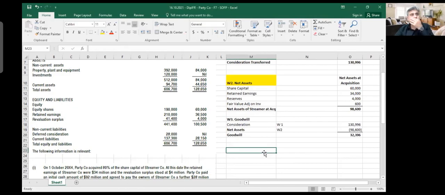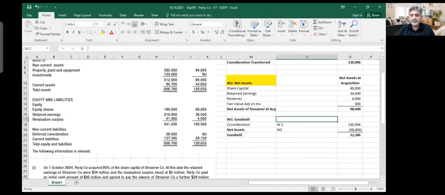Actually, we said that in previous questions, we were taking the post-acquisition profit, and some part we were giving to NCI, and some part we were giving to the parent. But it is not actually about post-acquisition profits. It is about your net assets at the date of acquisition and net assets on the reporting date, which we call changes in the post-acquisition period. So what you divide between the parent and the NCI is not only post-acquisition profit. It is about the total change in the net assets.